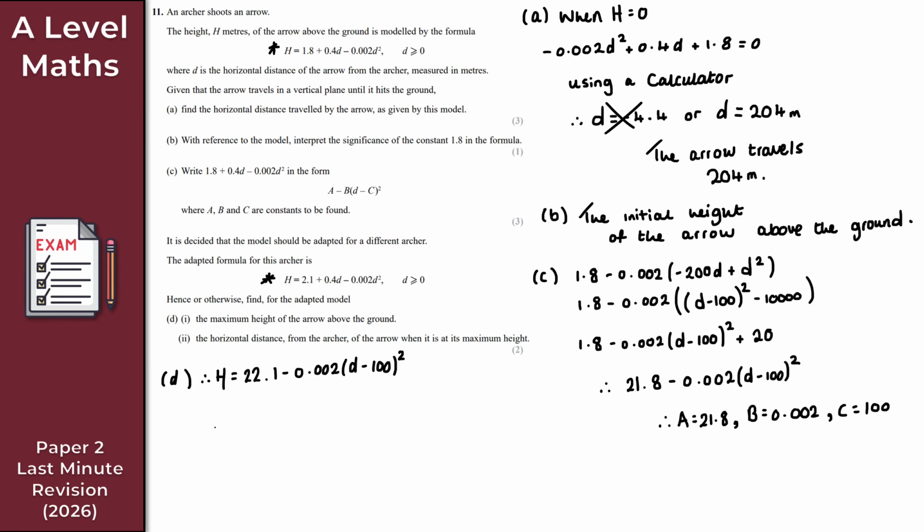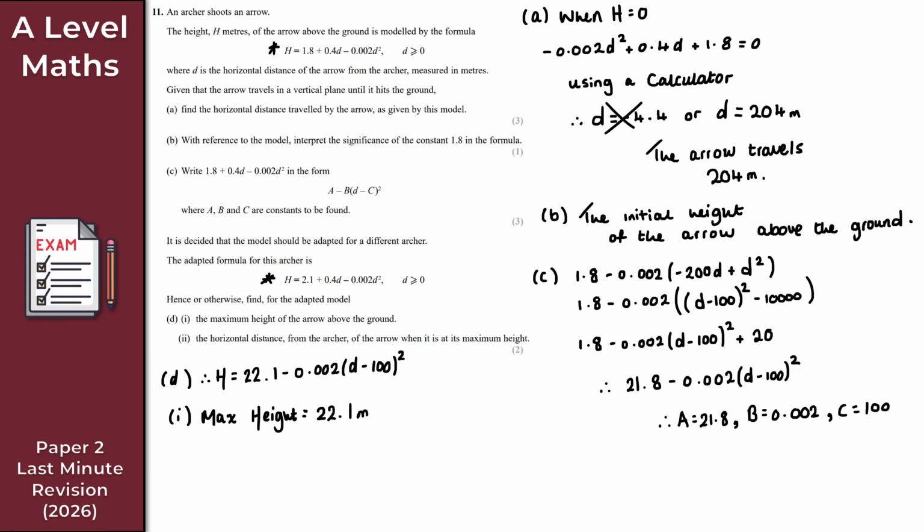In that case, for D part 1, the maximum height is just going to be 22.1 meters. Because in every other situation, we're going to subtract something from it, other than when this part is 0. So when is it 0? Well, that's when d is 100. 100 minus 100 is 0, 0 squared is 0, then you times it by minus 0.002, and that just gives you 0.